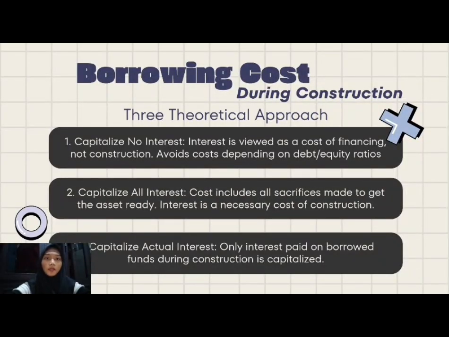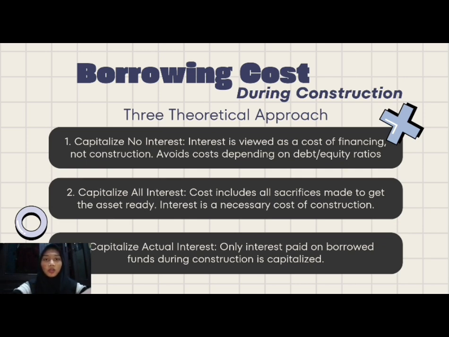So now I will explain about borrowing costs during construction using three theoretical approaches. The first is capitalize no interest. In this approach, interest is viewed as a cost of financing, not construction, so it avoids cost depending on debt or equity ratios. And the second is capitalize all interest.